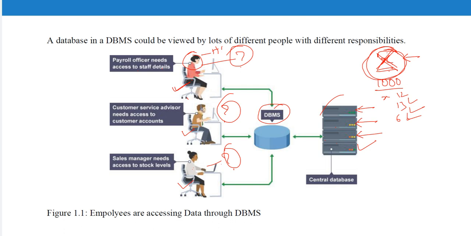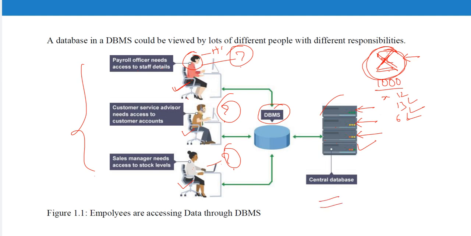Normally, generally, everywhere, each and everywhere, they will maintain the database. Why database? They will store the data. We can store a huge amount of data in a database, and whenever you want, you can retrieve the data safely, right? So that is the main advantage with a database management system. So this is how people work with the database management system.